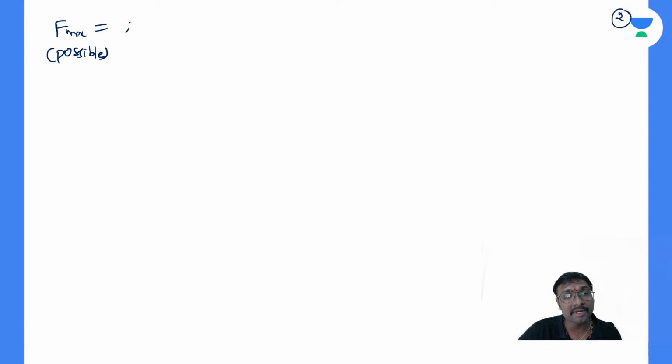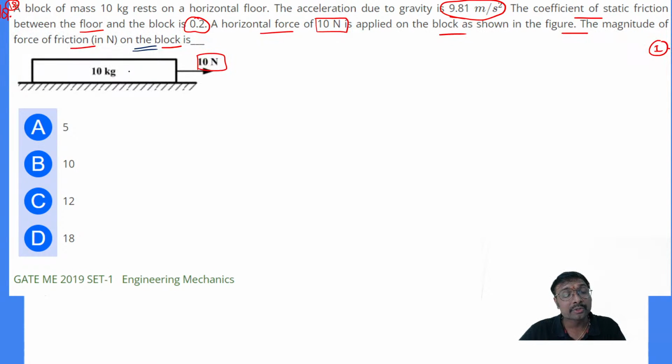The maximum possible frictional force is equal to the coefficient of friction times the normal reaction. The coefficient of friction is 0.2. The normal reaction is nothing but the weight, which acts downward, and the weight is mass into acceleration due to gravity; the normal reaction is exactly equal to this weight.